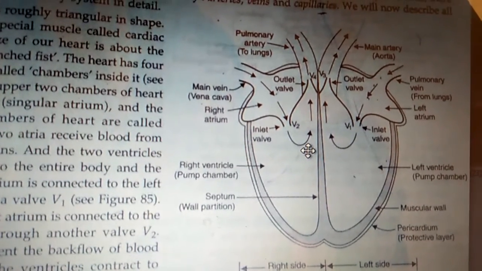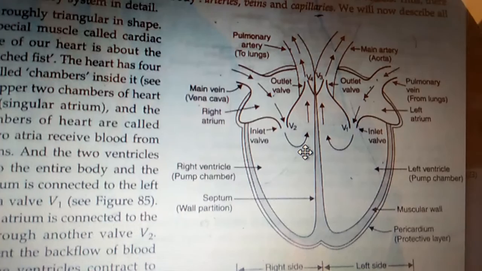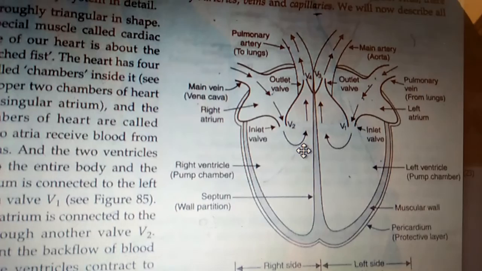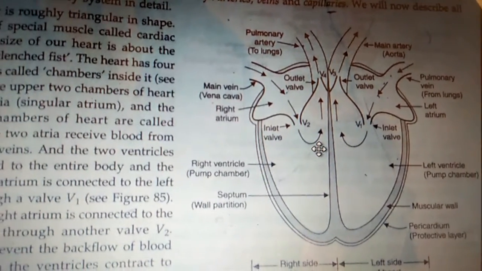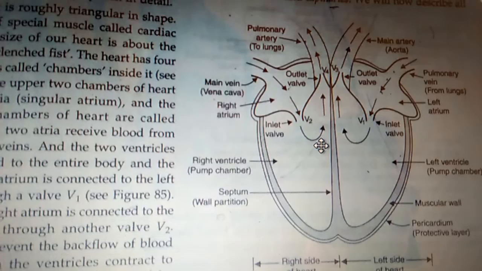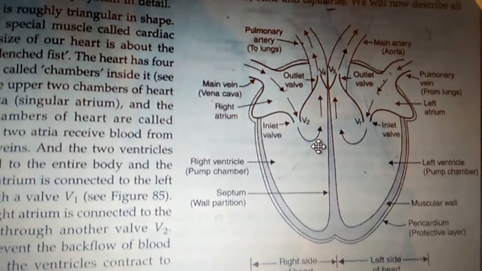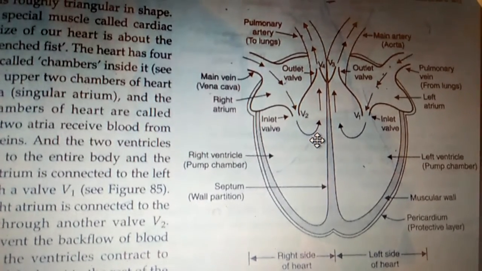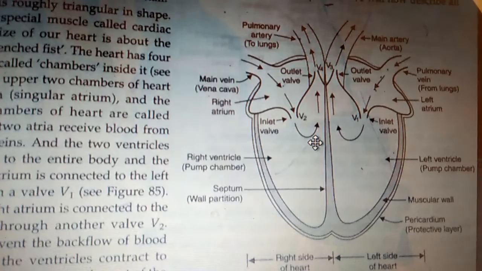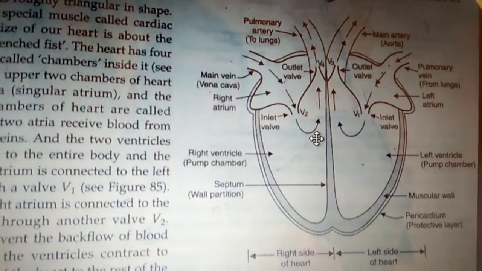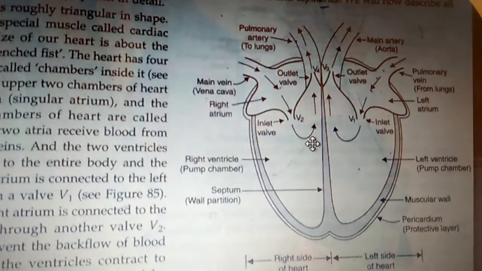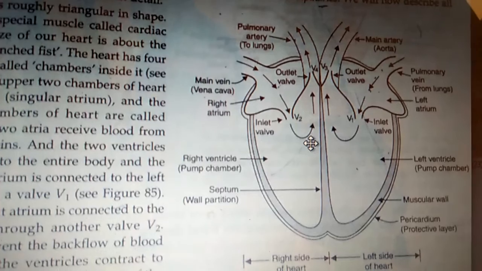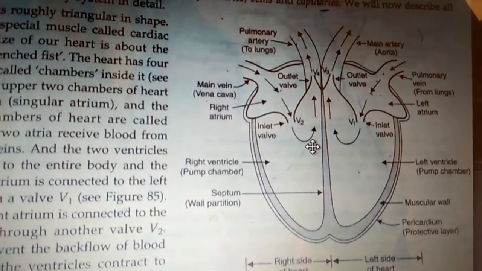Means arteries carry the oxygenated blood from the heart towards the whole body, and there is a pressure on the blood which is present in the artery. Opposite to that, veins carry the blood from the body parts to the heart. That blood is deoxygenated blood. If you observe the structure, veins have thin walls, and there are valves present inside the veins. For what purpose are the valves present? Valves are present inside the veins to prevent the backflow of the blood.